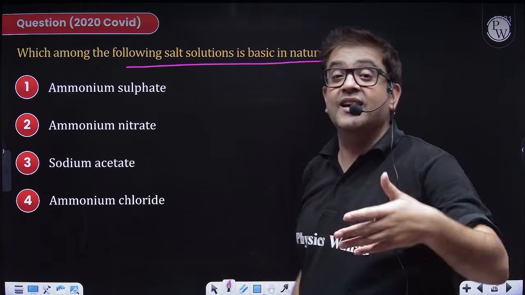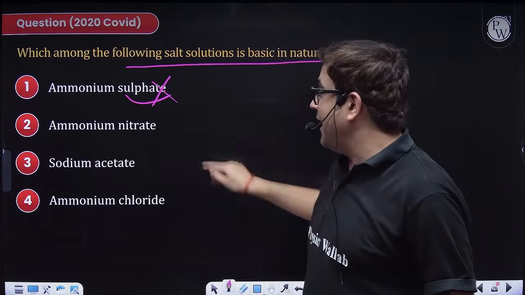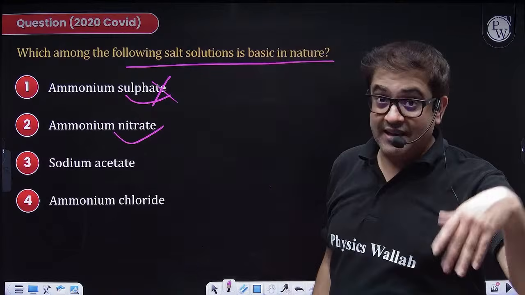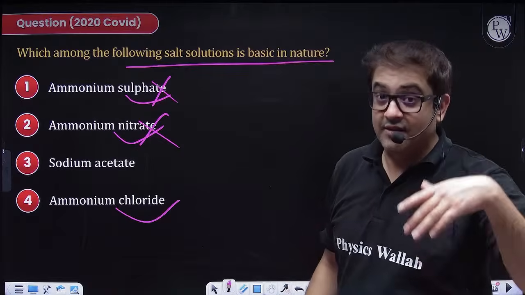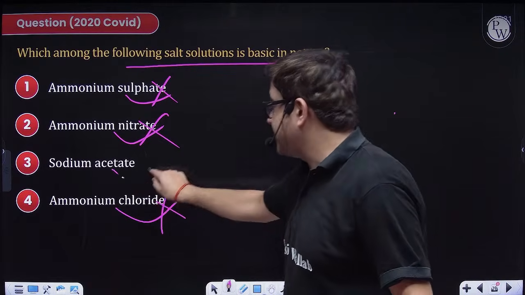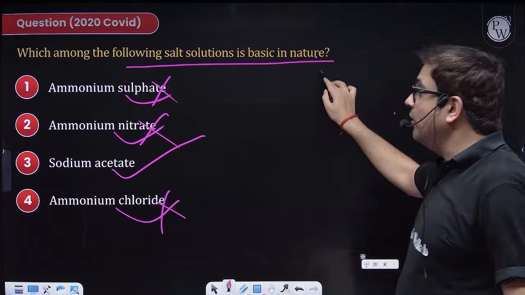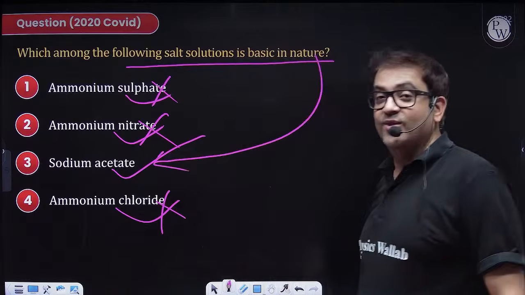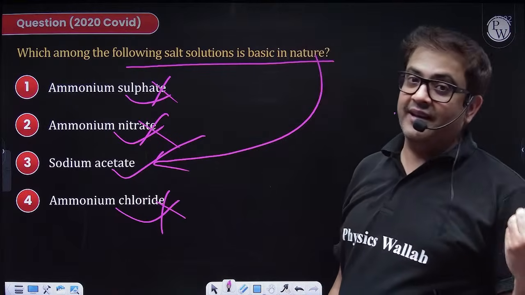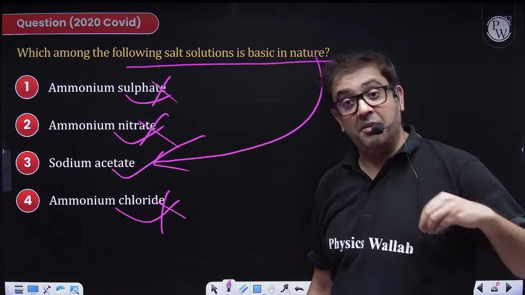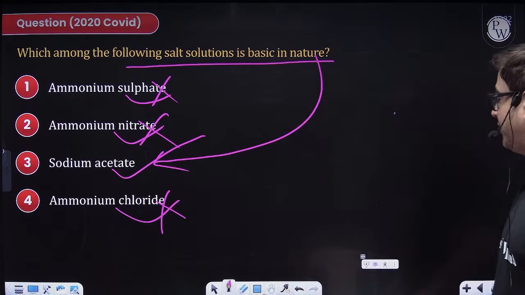Sir, I need a strong base. Sir, sulfate will be from H2SO4, a strong acid. No, sir, it will be acidic. Sir, nitrate is from HNO3, a strong acid, so it will also be acidic. Sir, HCl, a strong acid, so it will also be acidic. So option 3 is your right answer. Options are already there. Sodium acetate is formed by acetic acid and sodium hydroxide. So strong base and weak acid, therefore a basic salt.